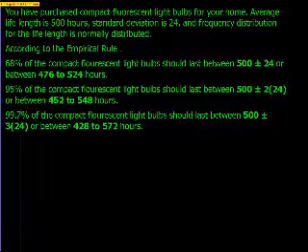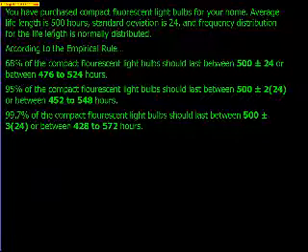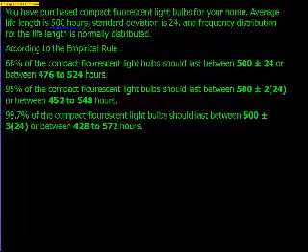Okay, here's a quick example using a normal distribution and the empirical rule. Real quickly, I'm going to show you how you'd write some things out of here and how you'd take some information out of here. First thing I want you to notice is it says the average length is 500 hours.